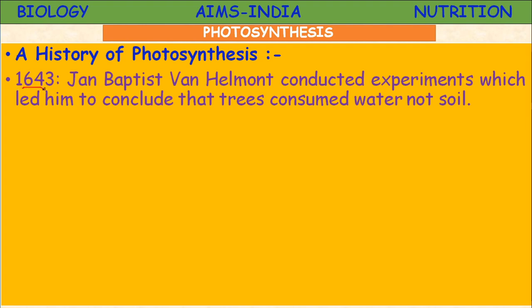In 1643, a scientist by name John Baptist Van Helmont, whom you studied in 7th class itself, conducted experiments which led him to conclude that trees consumed water, not soil.